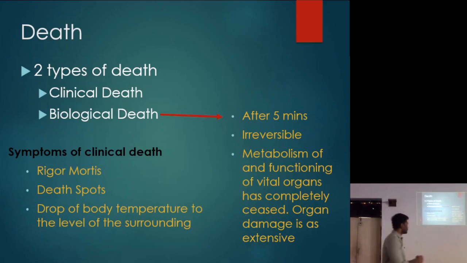Okay, then death spot. Now if the patient is dead, and he's lying flat on the ground, so the blood pools down to the back of the body. So those red spots, they are called death spots. Okay. Then normal surrounding temperature, room temperature is around 20 degrees Celsius, whereas body temperature is 37 degrees Celsius. Okay. This higher temperature as compared to the room temperature is maintained by body metabolism, right?